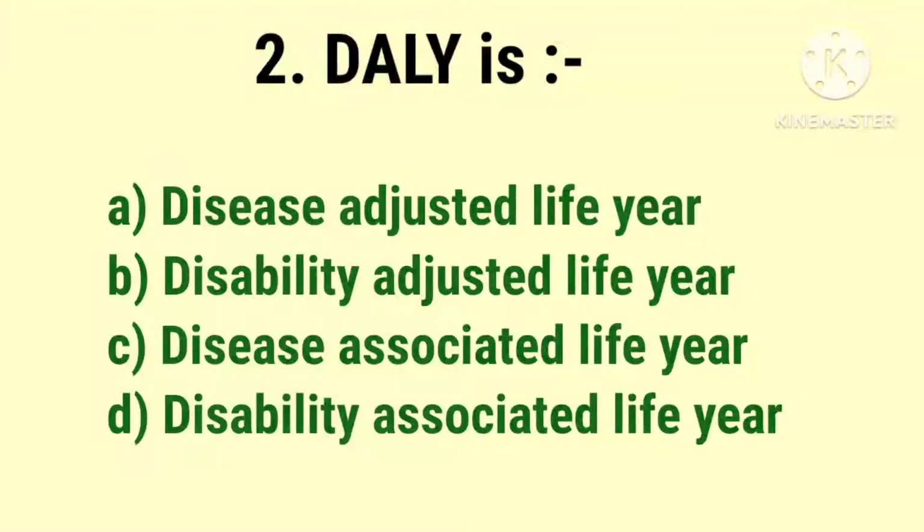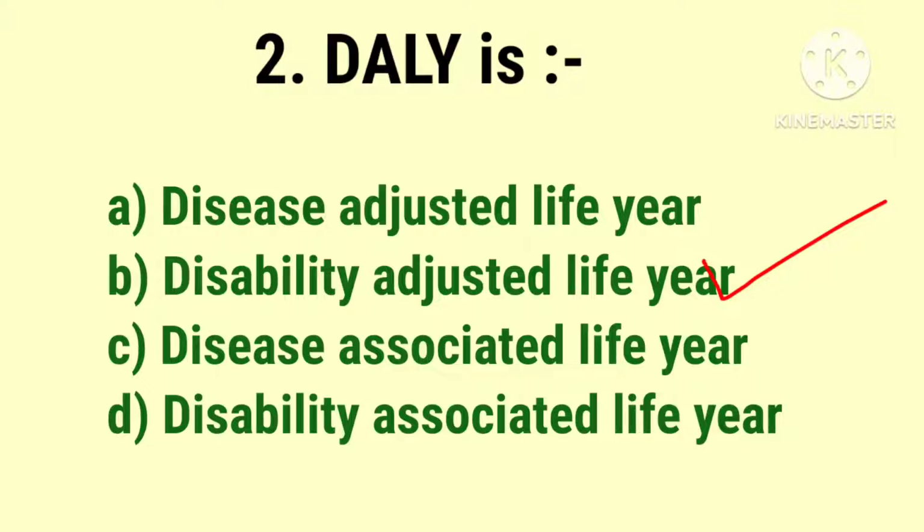Next question, DALY is, the options are disease adjusted life year, disability adjusted life year, disease associated life year and disability associated life year. And the answer is disability adjusted life year.